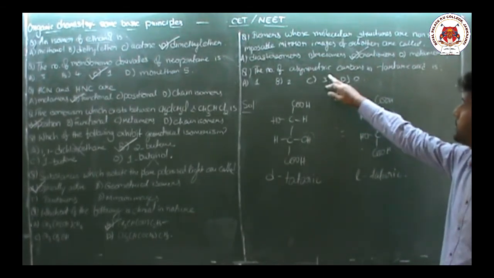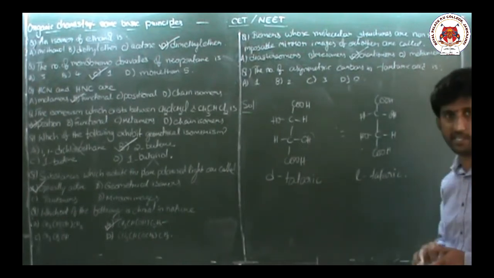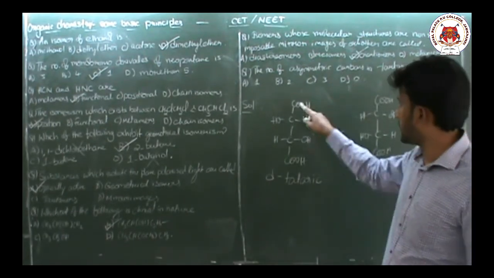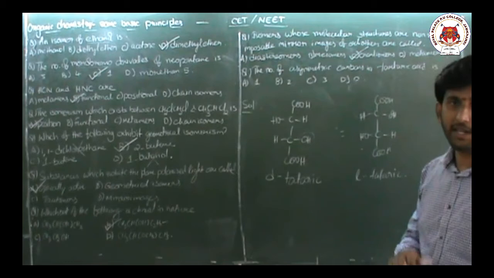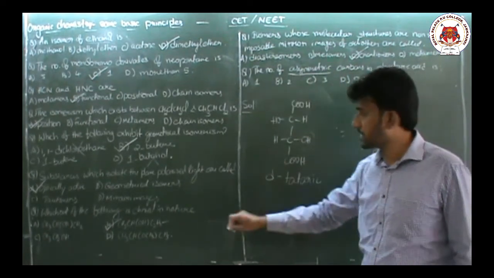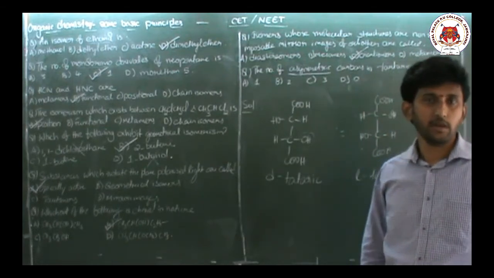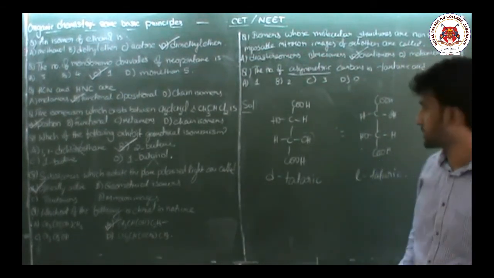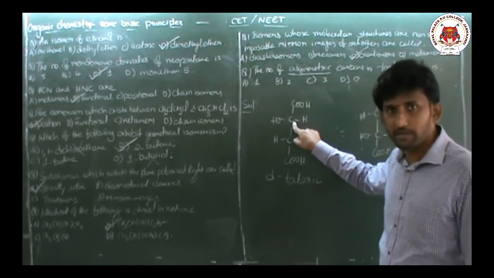Now they are asking the number of asymmetric carbons in tartaric acid. Tartaric acid actually contains 4 carbons. And how many asymmetric carbons are there? Asymmetric carbons are nothing but chiral carbons. How many chiral carbons are present? Let us assume this carbon.